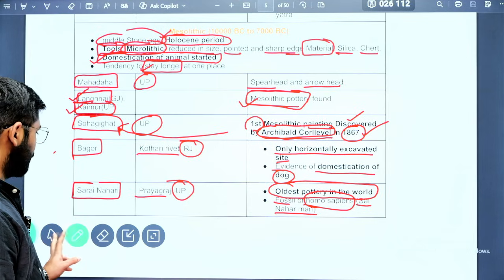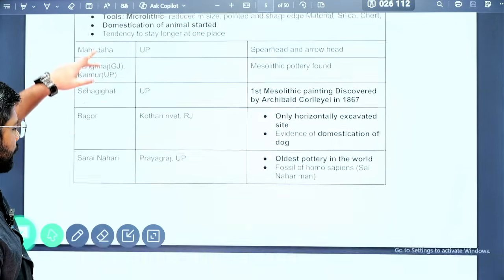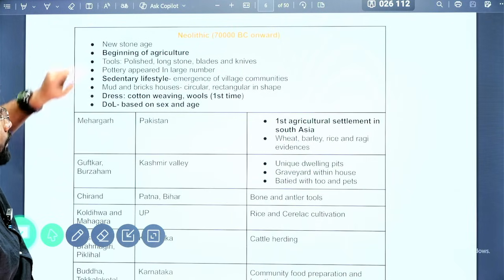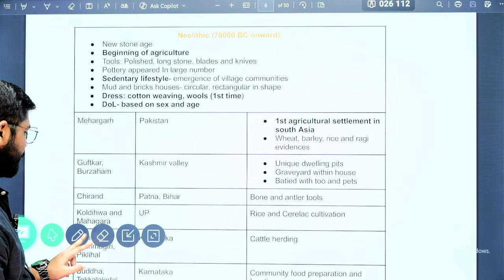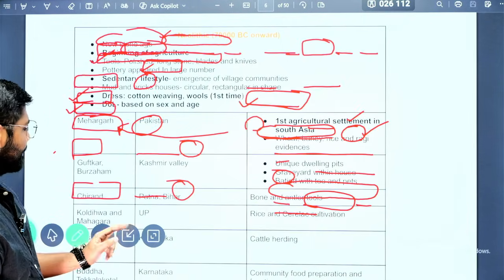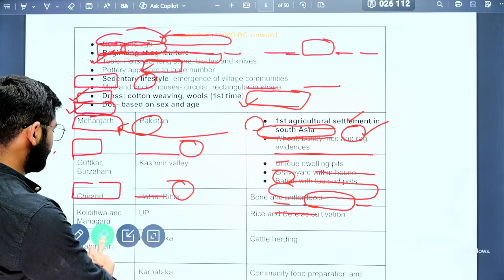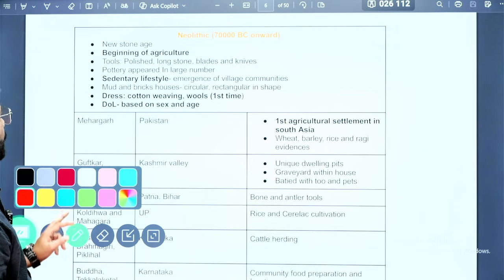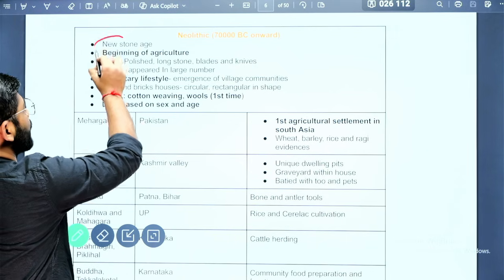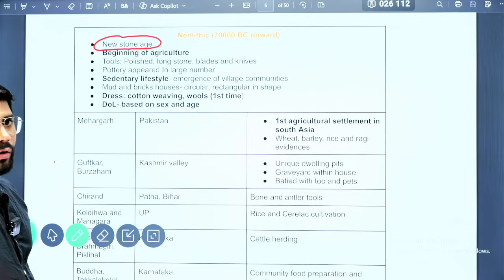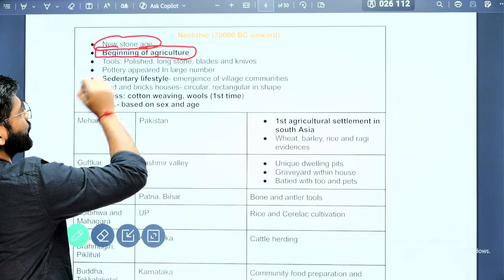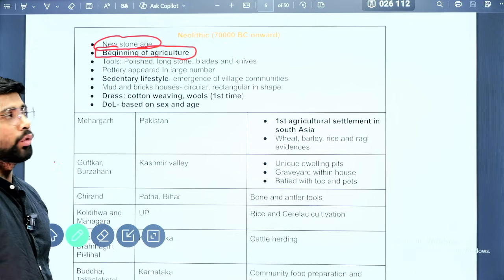Okay, the next phase of history is the Neolithic. It started from 7000 onwards. This particular period is known as the New Stone Age, and the most important feature of the Neolithic is the beginning of agriculture. Where agriculture started or began, it is the Neolithic period.